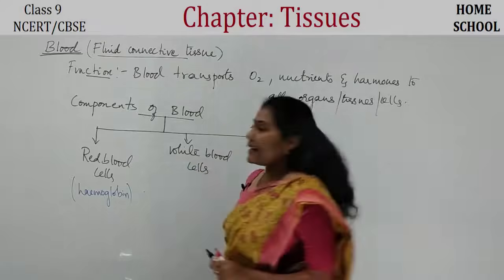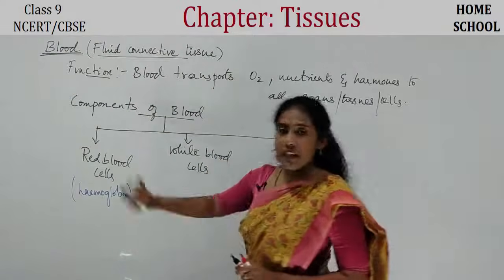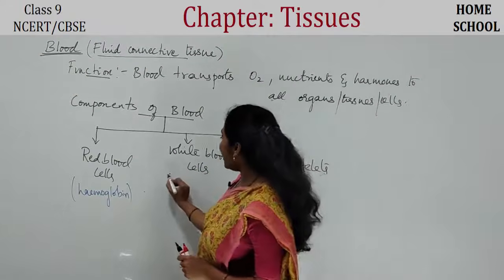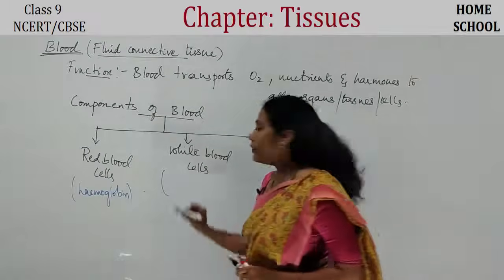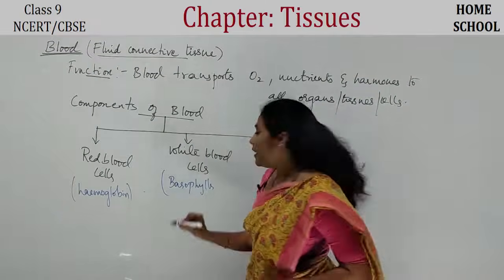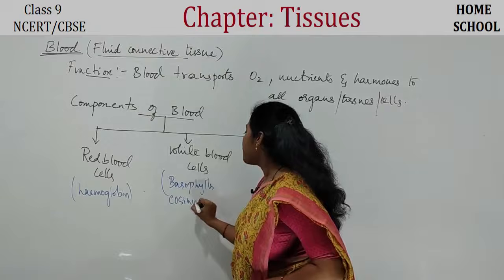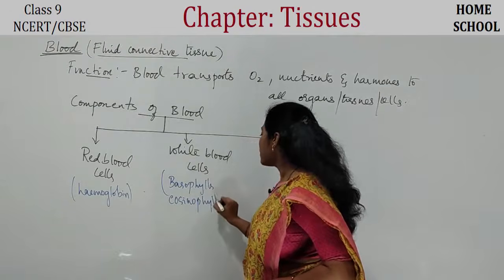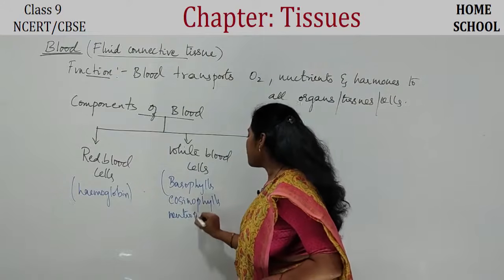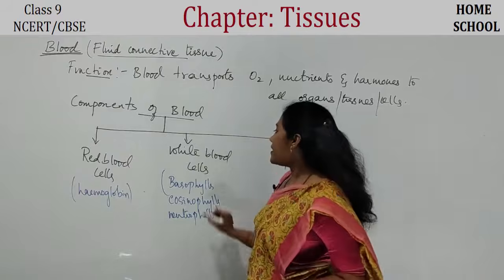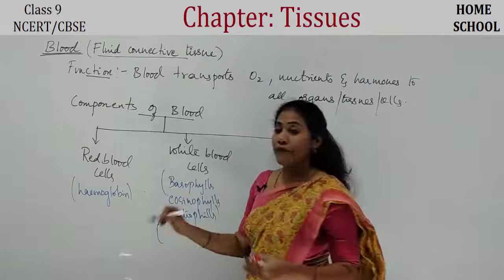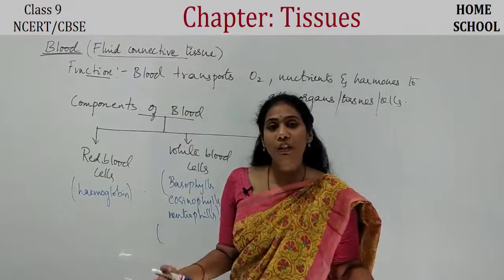And coming to the white blood cells, they are not red, they are white. There are various types of white blood cells, guys, actually. We have something like basophils. Basophils is one variety. Eosinophils. And there are neutrophils. So all these are actually white blood cells. They work as a defense system, guys. They protect our body actually.